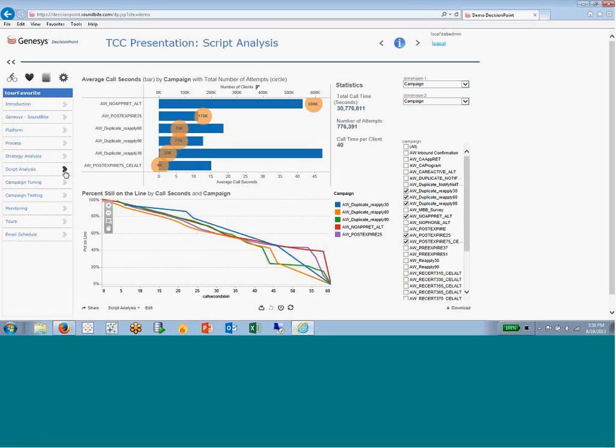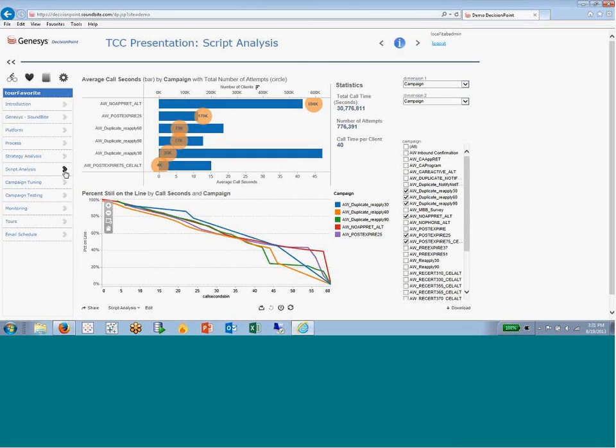Maybe they hang up right away. They hear, hi, this is such and such, put your company name in here, and they hang up right away. We don't want to talk to them. Or, hi, this is such and such. We have an important message. You're late on your bill. Click. So we're able to know at what second they hang up as soon as they pick up the phone. And we're able to track that against the voice recording. So we can say, for example, there's something that's being said at 10 seconds that's causing people to hang up. Or, it looks like people are hanging up pretty steadily early on.